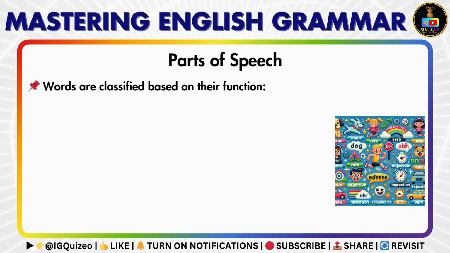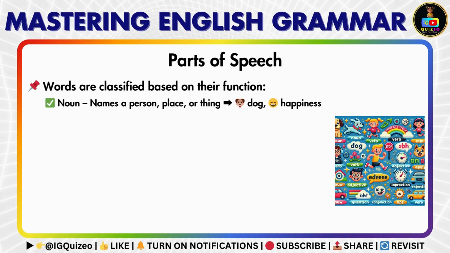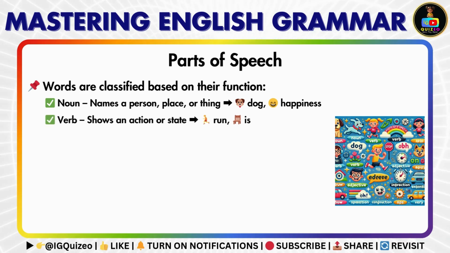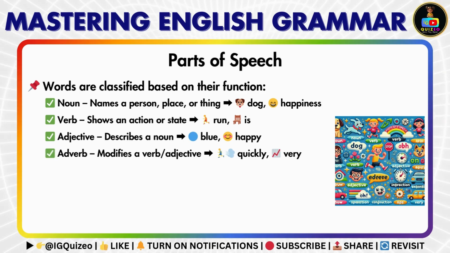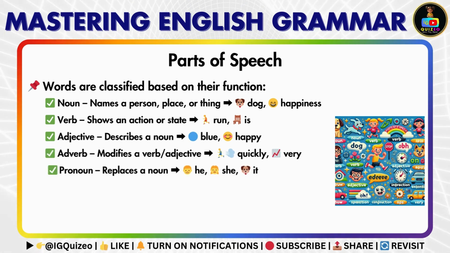Words are categorized by their function in a sentence. Nouns name people, places, or things, like dog or happiness. Verbs express actions or states, like run or is. Adjectives describe nouns, blue, happy, while adverbs modify verbs or adjectives, quickly, very.